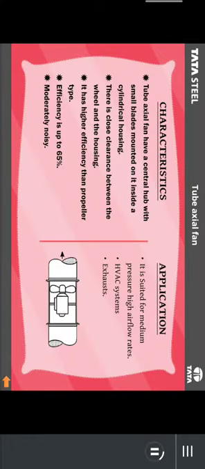Characteristic: tube axial fans have a central hub with small blades mounted on it inside a cylindrical housing. There is close clearance between the wheel and the housing. It has higher efficiency than propeller type. Efficiency is up to 65%. Moderately noisy. Applications: it is suited for medium pressure, high airflow rates. HVAC systems. Exhausts.